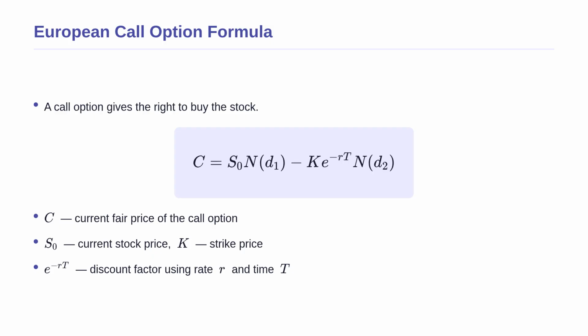It shrinks the future strike price down to its present value today, using the risk-free interest rate r and the time to expiration t. If the stock price increases, the call option becomes more valuable. If time runs out, the value drops.